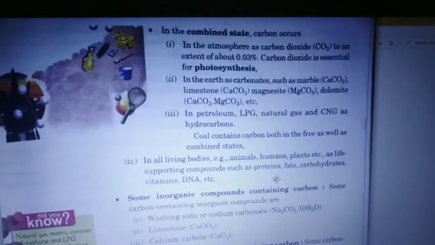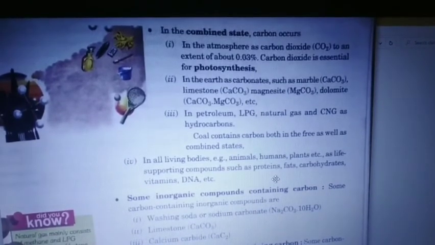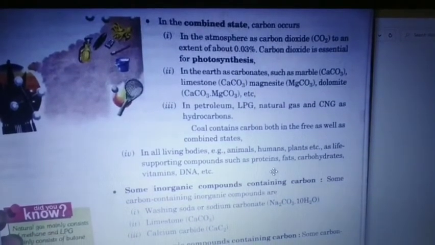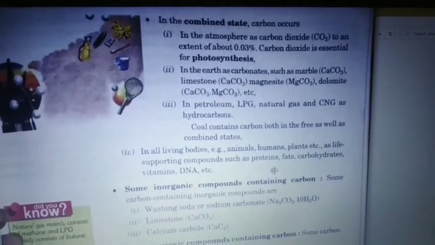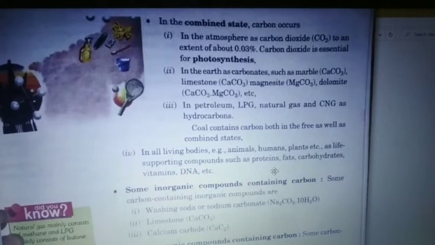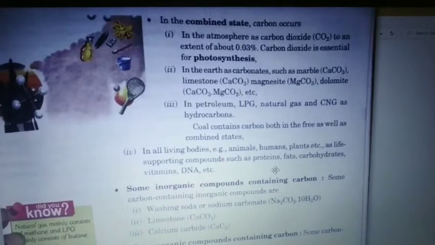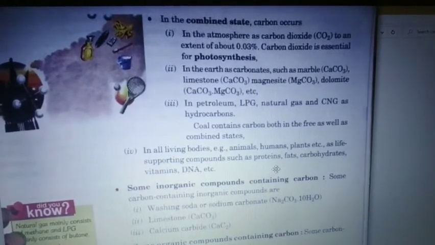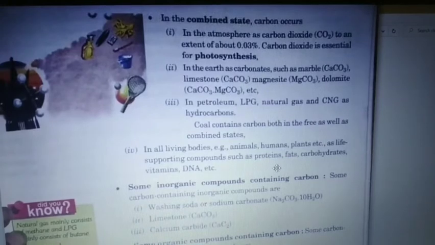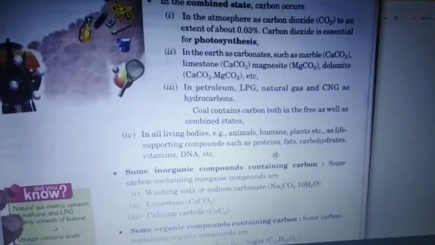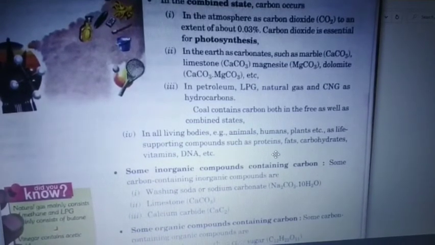In petroleum, LPG, natural gas and CNG, carbon is present as hydrocarbons. Hydrocarbons means the compounds containing hydrogen and carbon. Now coal contains carbon both in the free as well as combined state. You should know that coal contains carbon in the free state and also in the combined state. In all living bodies, like animals, humans, plants, etc., carbon is present as life-supporting compounds such as proteins.